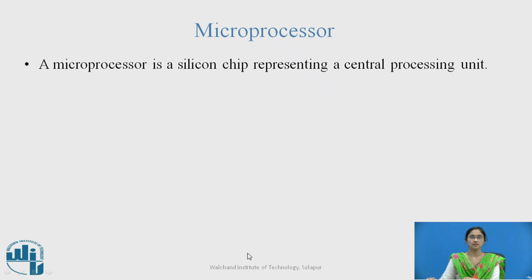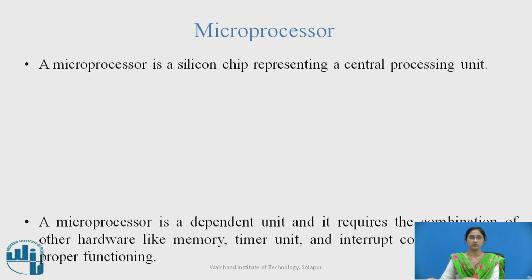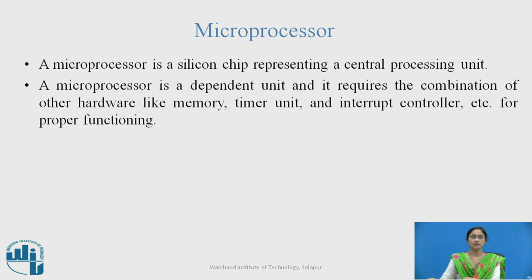A microprocessor is a silicon chip representing a central processing unit. A microprocessor is a dependent unit and it requires the combination of other hardware like memory, timer unit and interrupt controller etc. for proper functioning. The developer of the microprocessor is Intel.